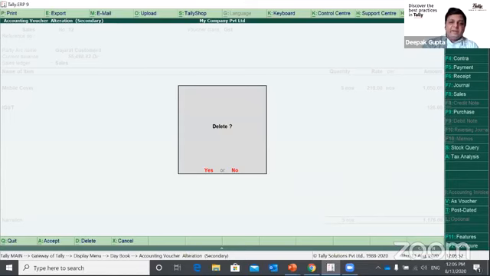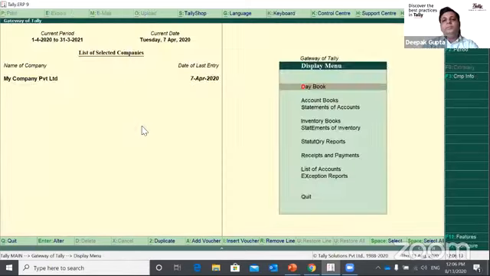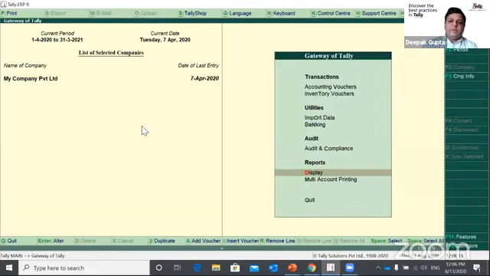If I delete that transaction, Tally will show that this is deleted, but this is an audited voucher. So it will keep this line intact because it has already been audited by my manager or supervisor or the admin person. So however it is deleted, it is marked. And changes have also been done to one voucher.